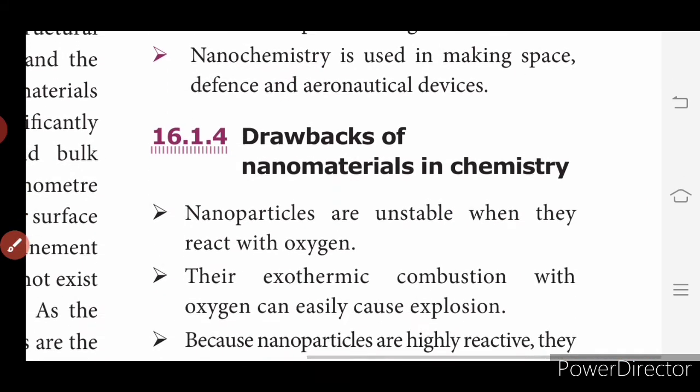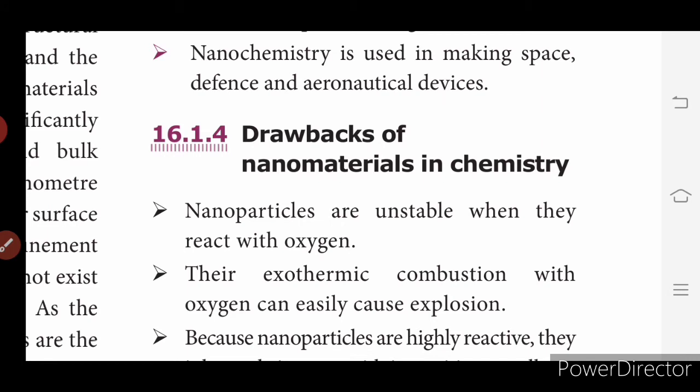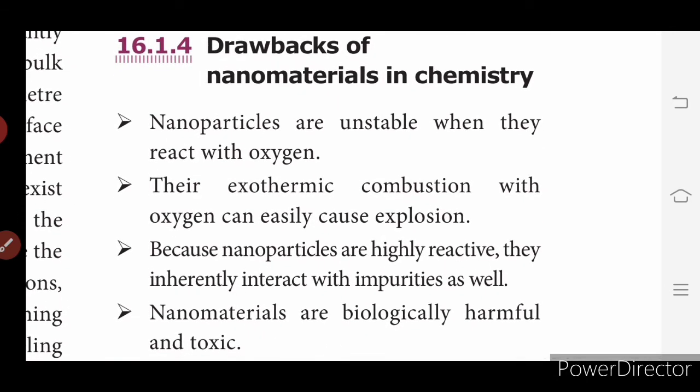So now we will see some of the drawbacks. Anything which has advantages will also have drawbacks, isn't it? So drawbacks of nanomaterials in chemistry. The nanoparticles are unstable when they react with oxygen. Stable means it remains quiet. Unstable means we cannot predict the moving position, right? So when they react with oxygen, it is unpredictable what the outcome of the reaction will be.